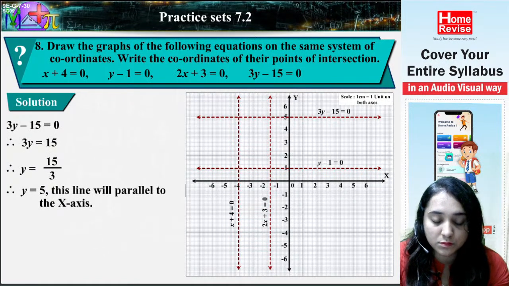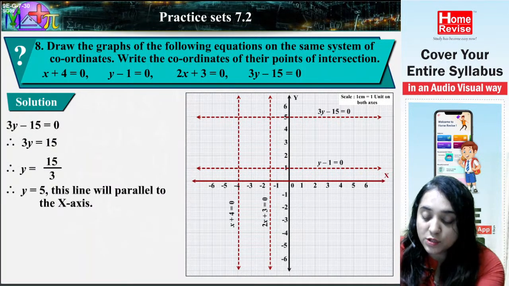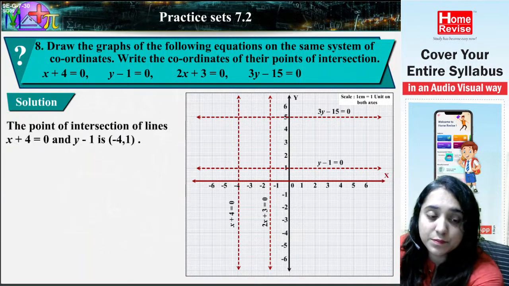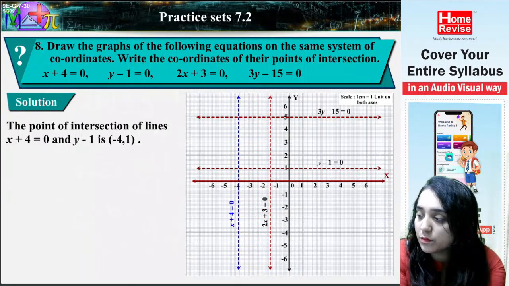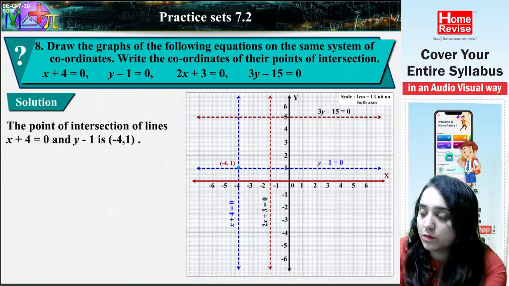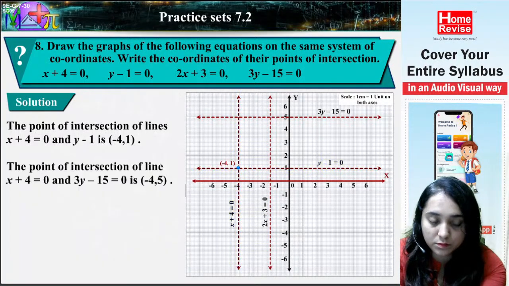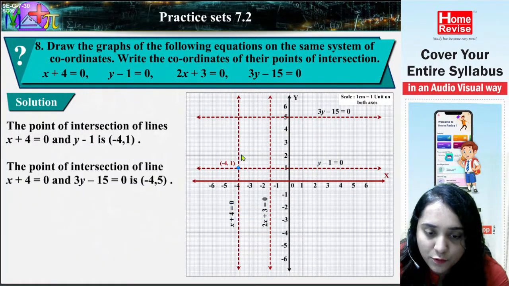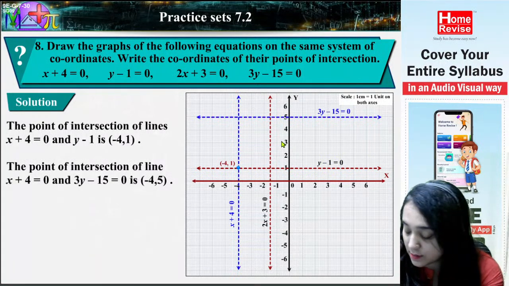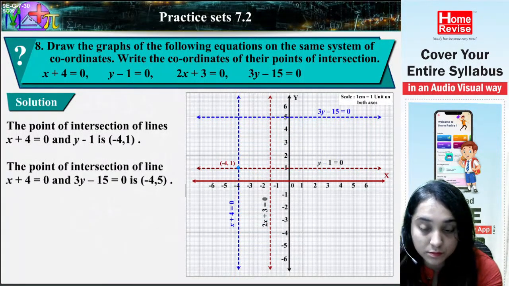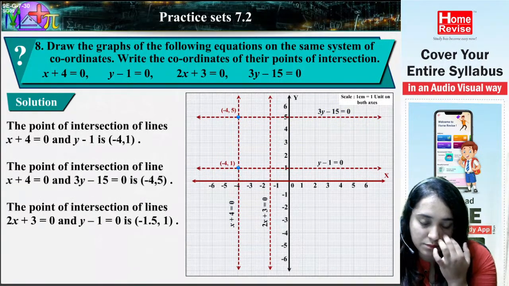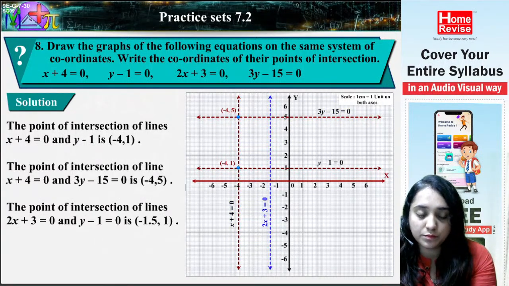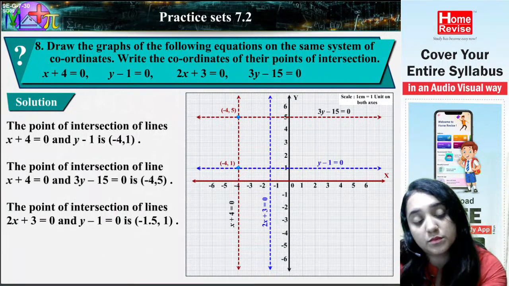This line will be parallel to the x-axis. The point of intersection of the lines x plus 4 is equal to 0 and y minus 1 is equal to 0 is minus 4, 1. The point of intersection of lines x plus 4 is equal to 0 and 3y minus 15 is equal to 0 is minus 4, 5. The point of intersection of lines 2x plus 3 is equal to 0 and y minus 1 is equal to 0 is